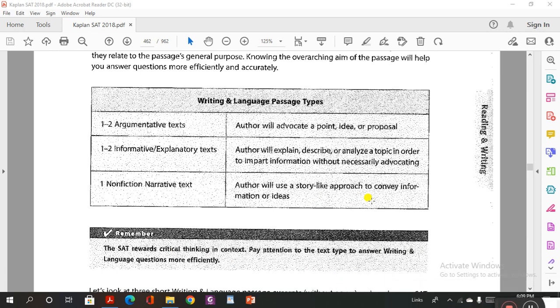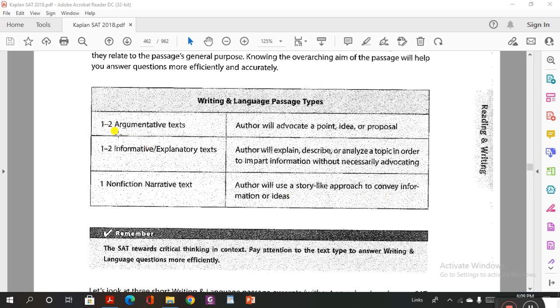Okay, so let's start with a new way of writing, how to start writing class for AST. Before we go to the part that we have to know, guys, we have writing and languages passage types.